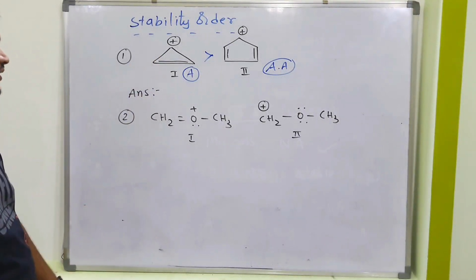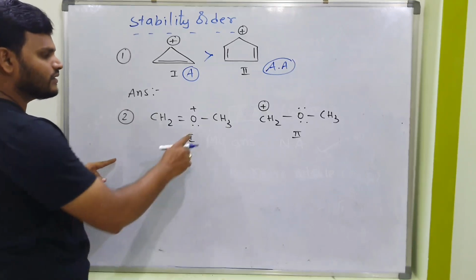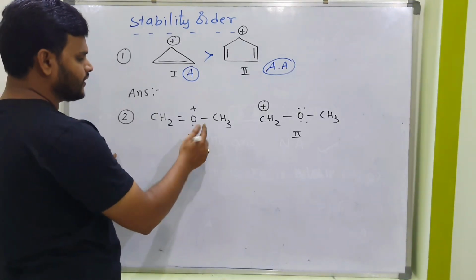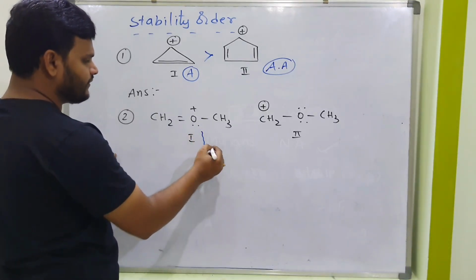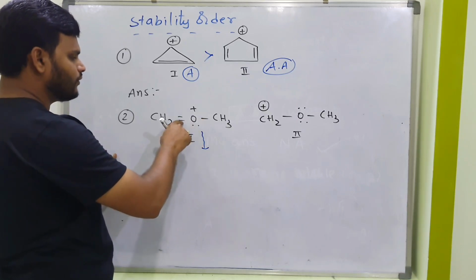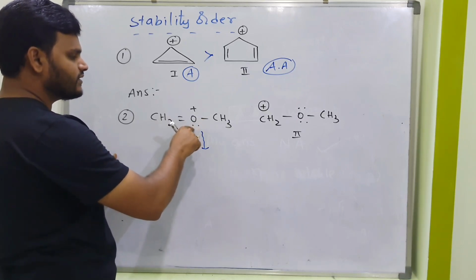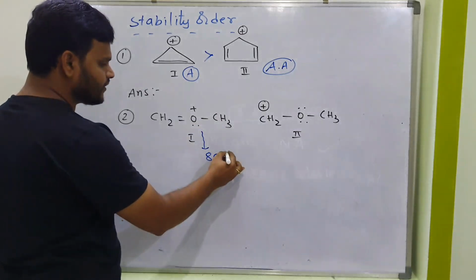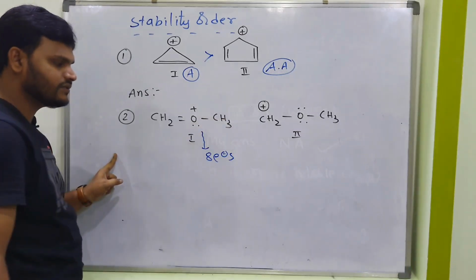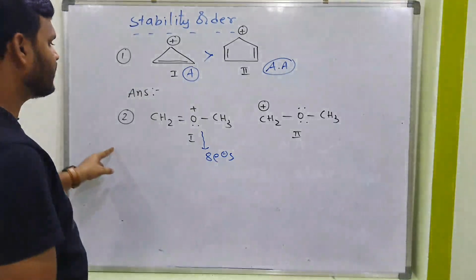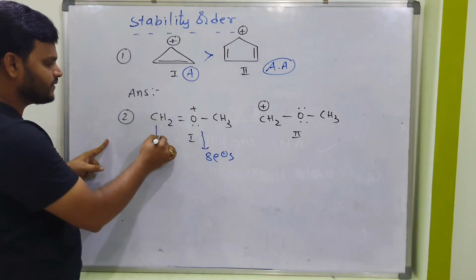Next, what about this one? This is very important. Don't get confused. Here, how many electrons does oxygen have? Oxygen has 1 bond here and 2 bonds, total 6 electrons, and 2 electrons. You need to count these also. Total 8 electrons here. What about this carbon? Same logic.